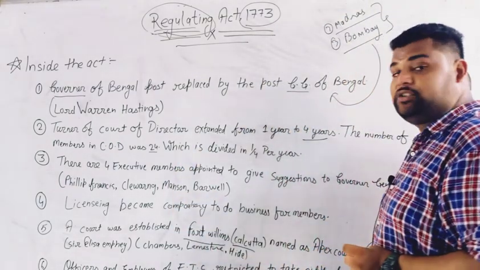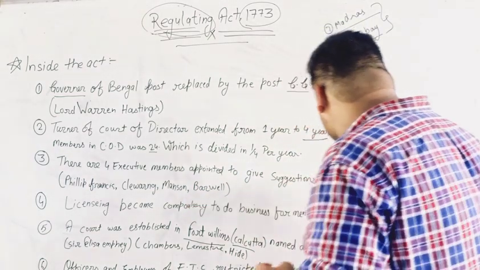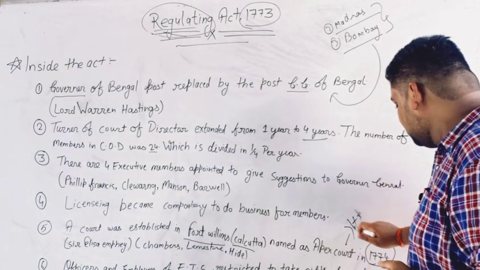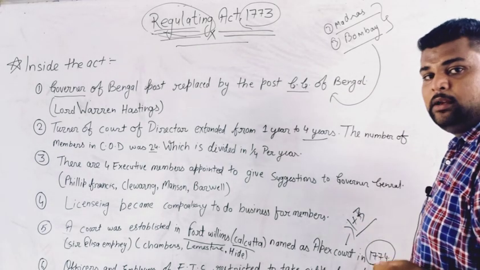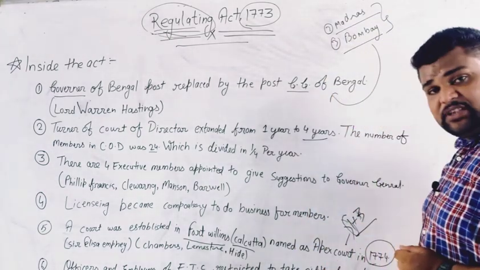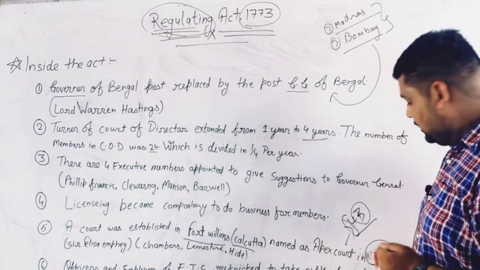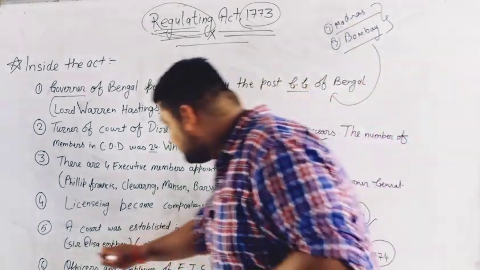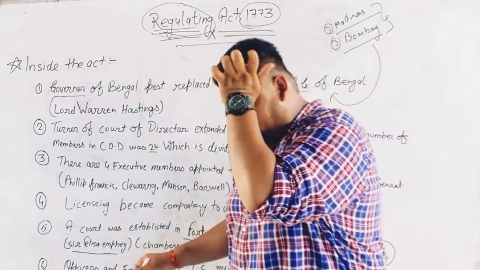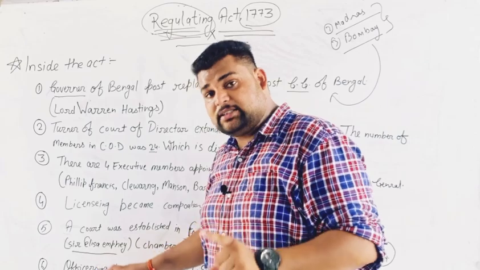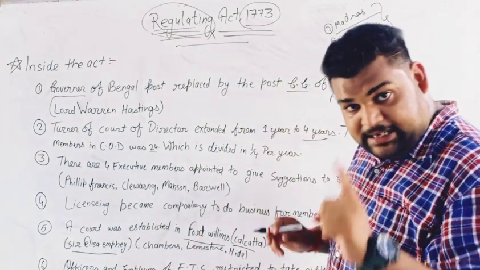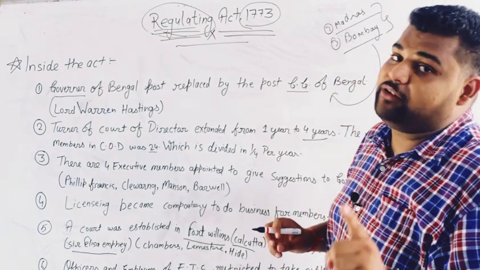And the last thing to remember about this act. Let's know about the number of judges. In the Apex Court, the number of judges was 1 plus 3. It means a total of 4 judges, divided as 1 plus 3. 1 is the Chief Justice and 3 are other judges. Who was the Chief Justice? Sir Eliza Impey. Remember the name. Sir Eliza Impey became the first Chief Justice of the Apex Court.